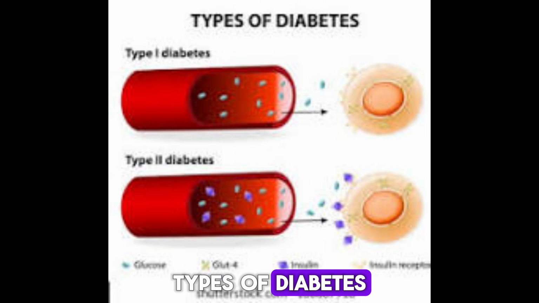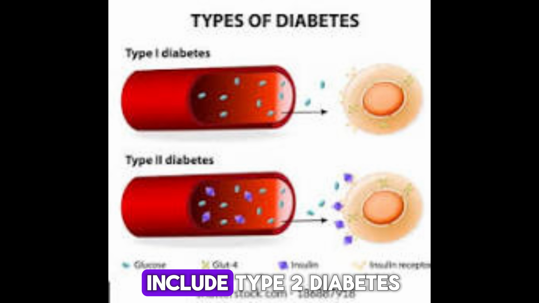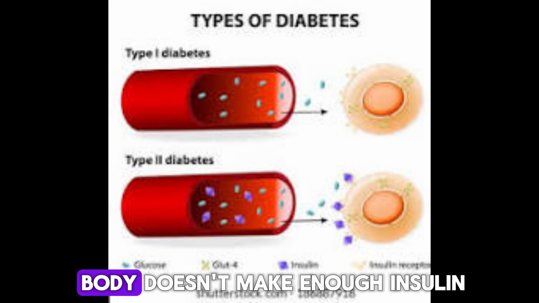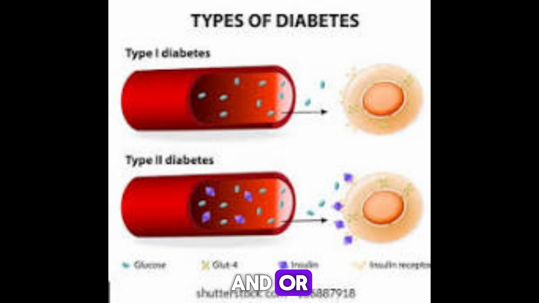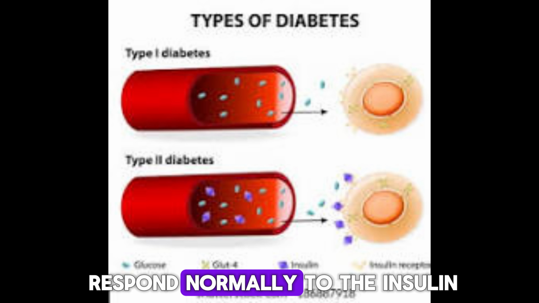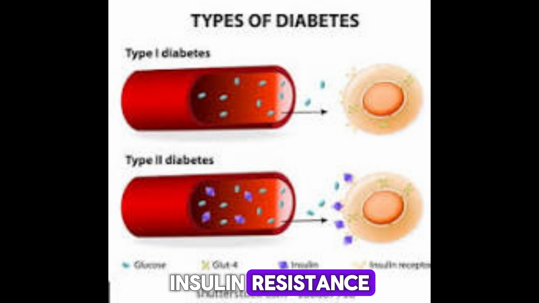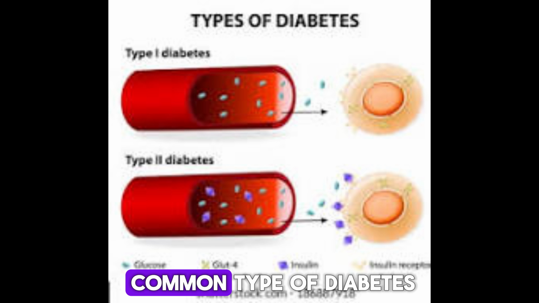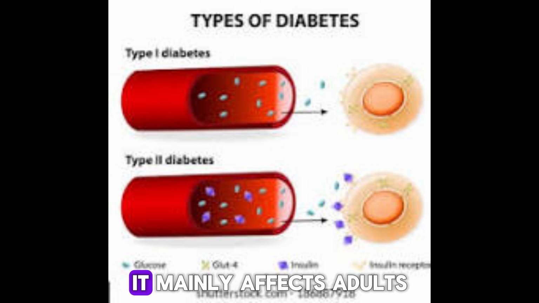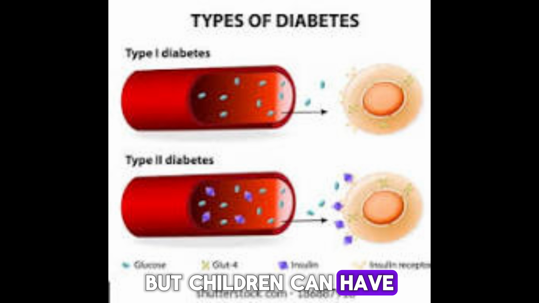Types of diabetes. The most common forms include type 2 diabetes. With this type, your body doesn't make enough insulin and/or your body's cells don't respond normally to the insulin. Insulin resistance. This is the most common type of diabetes. It mainly affects adults, but children can have it as well.